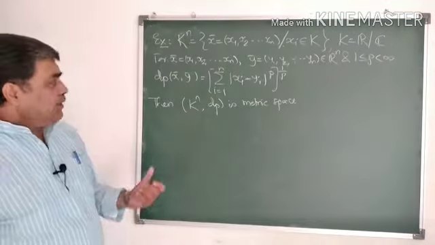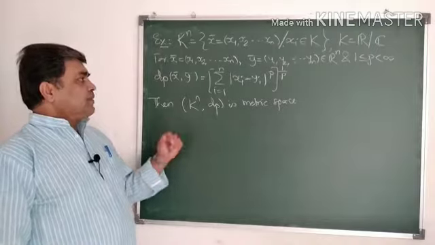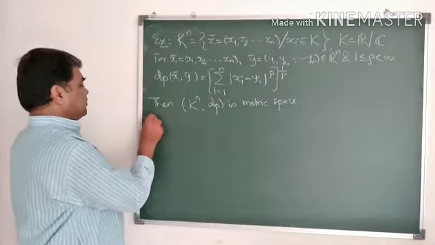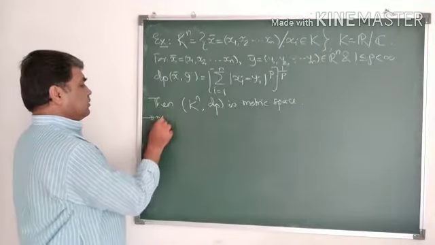Now we'll verify the 4 axioms of metric one by one. So first axiom M1.